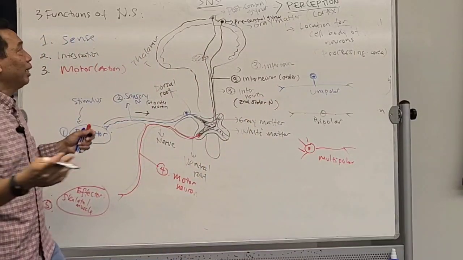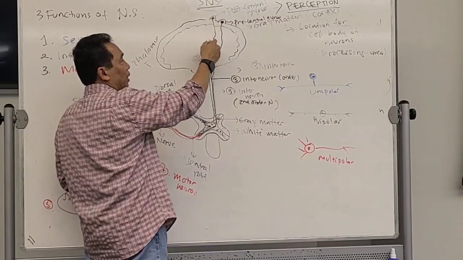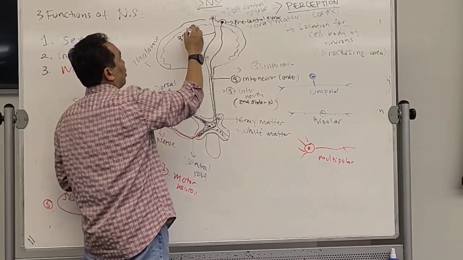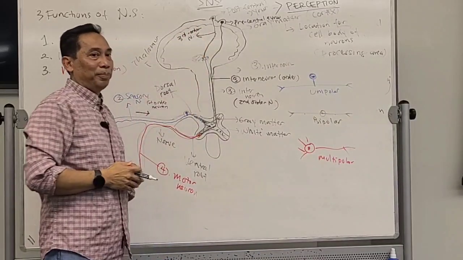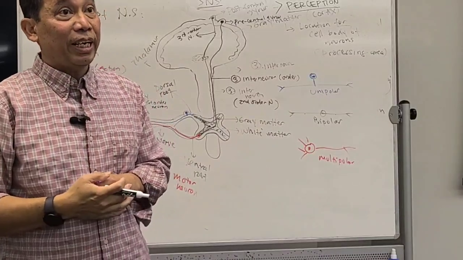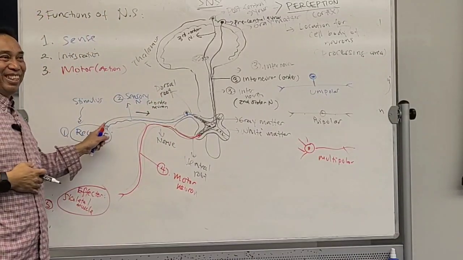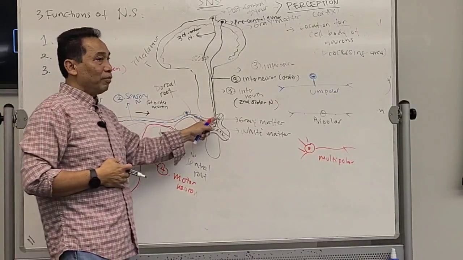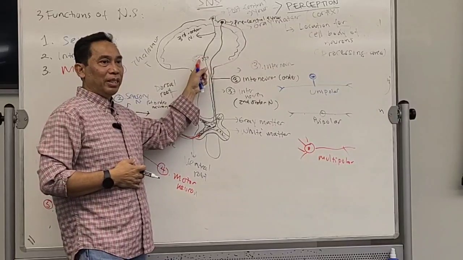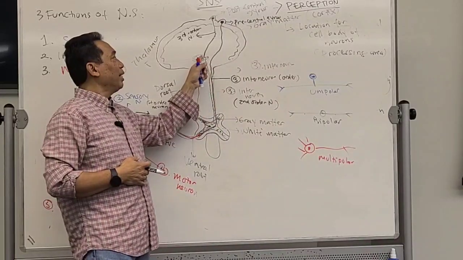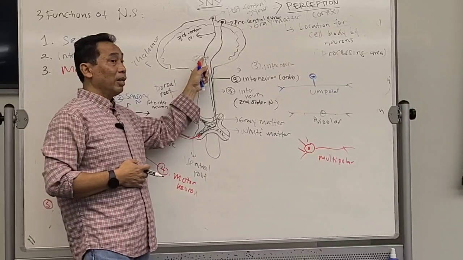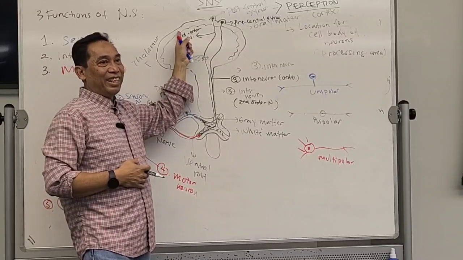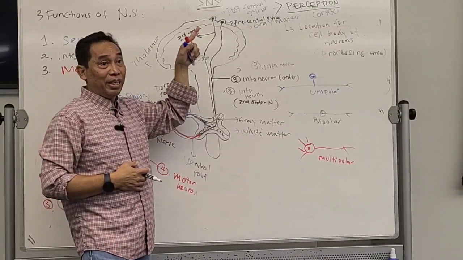You got this one? Okay. And the neurons that go from the thalamus to the postcentral gyrus are called the third order neuron. You follow this? So sensations require 3 neurons. The sensory neuron acts as the first order neuron. The first interneuron from the spinal cord to the thalamus is called the second order neuron. And the third neuron, the interneuron that goes from the thalamus to the postcentral gyrus, is called the third order neuron. That's for sensation: 3 neurons.